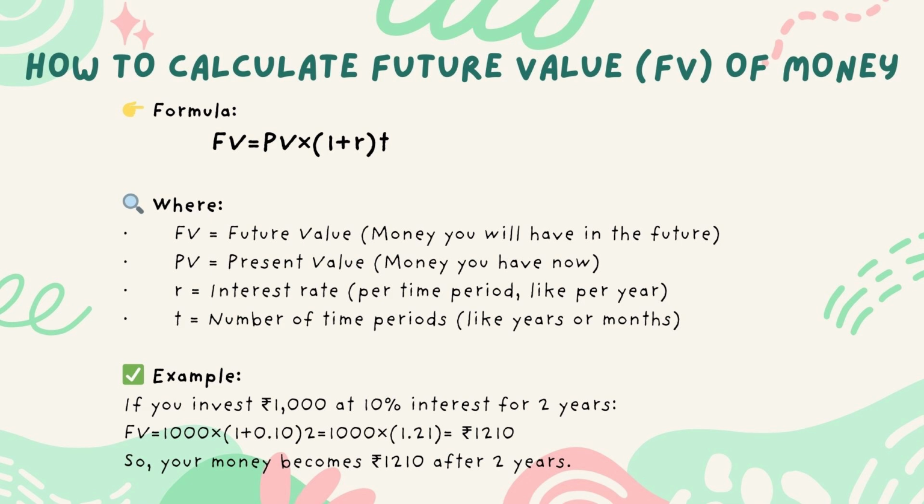Example: If you invest 1,000 rupees at 10% interest for 2 years, FV = 1,000 × (1 + 0.10)^2 = 1,000 × 1.21 = 1,210 rupees. Your money becomes 1,210 rupees after 2 years.